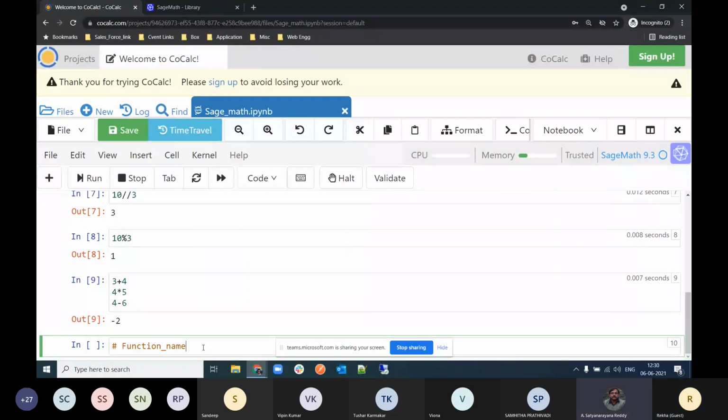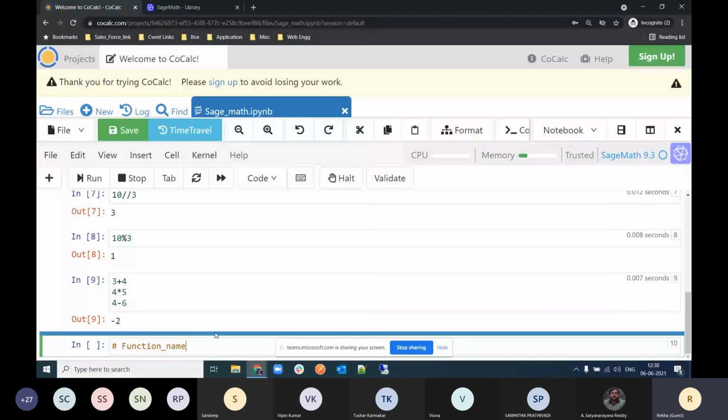So let them practice now this part, how to add a cell above. Actually, one more option is there. If you scroll your cursor like here, then you will get the blue line like this. If you click over it, then you immediately get a cell here.